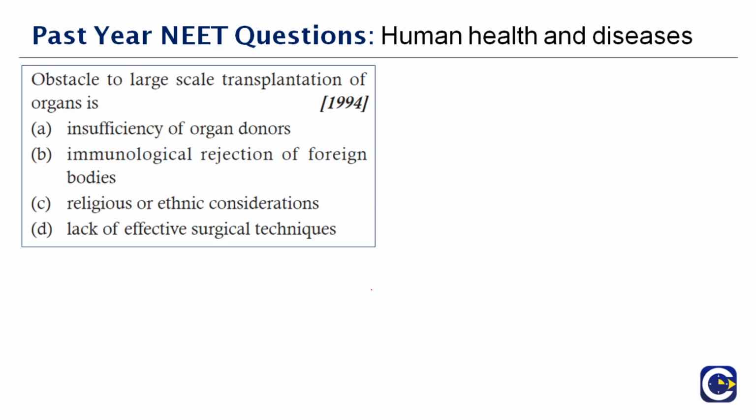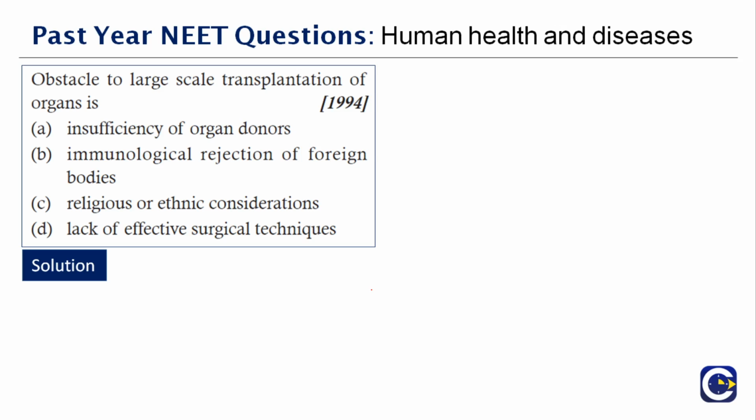Now look at this question here. Obstacle to the large-scale transplantation of organs. And this question was asked in the year 1994. So what do you think will be the answer here? We already know when we transplant, that is, we are taking an organ from a donor and we are giving it to the receiver. So the biggest obstacle is their immune response, because the body will easily recognize it is not their own organ, and there might be rejections. So it is the immunological rejection of the foreign bodies.